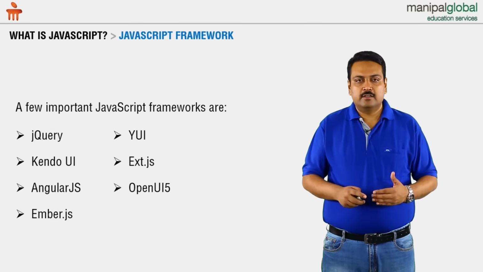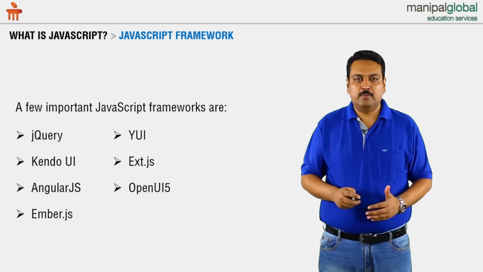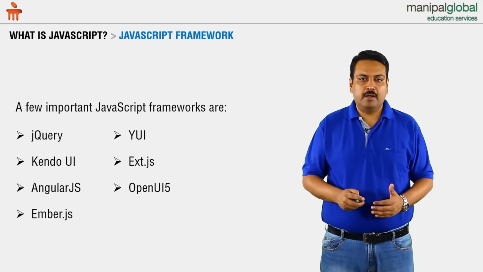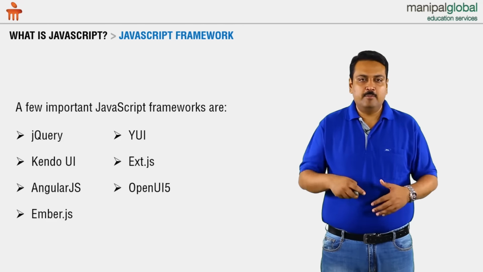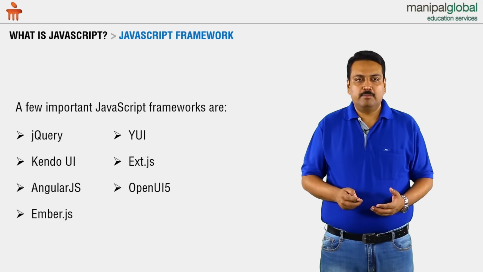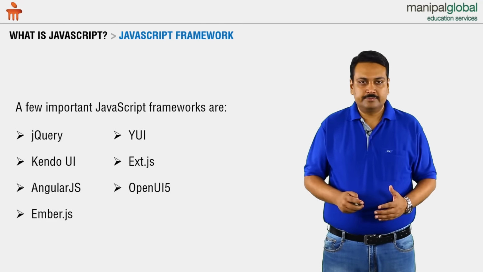One major framework that has become quite popular is OpenUI5. OpenUI5 is a framework developed by SAP, and they have made it open source. Using this, we can develop JavaScript applications quickly and more effectively.